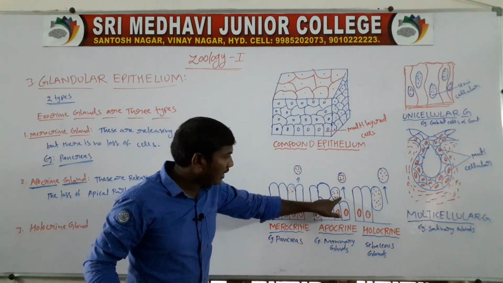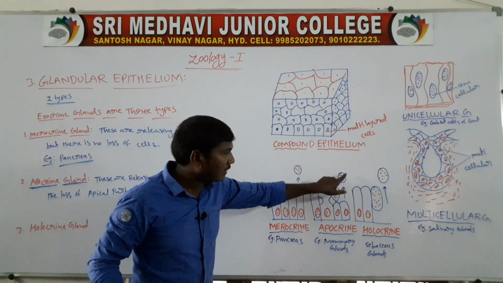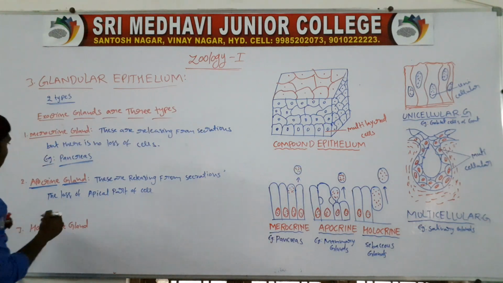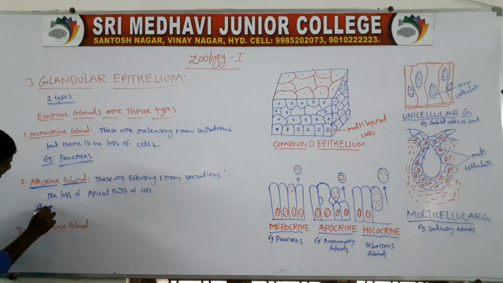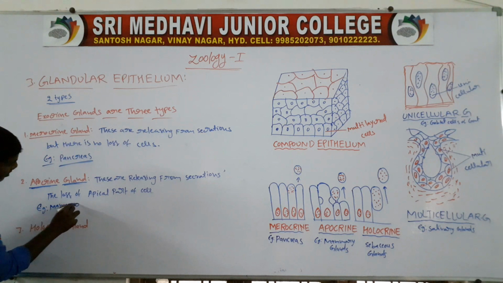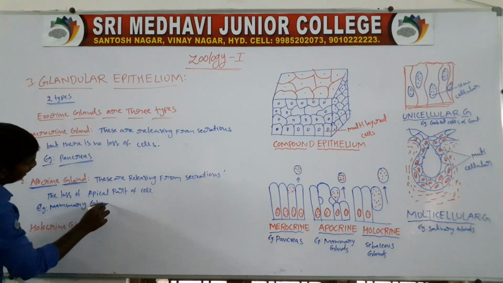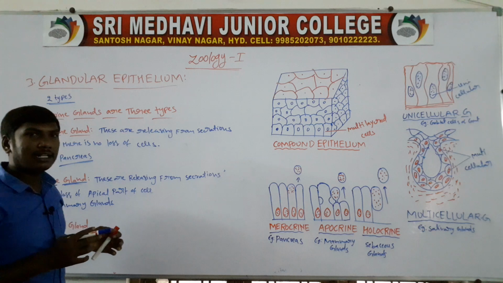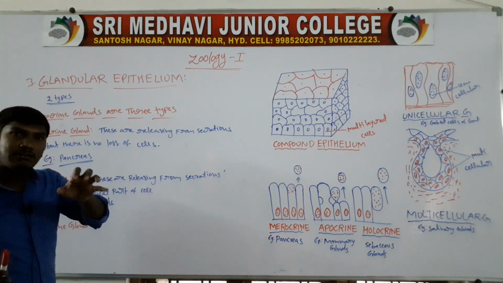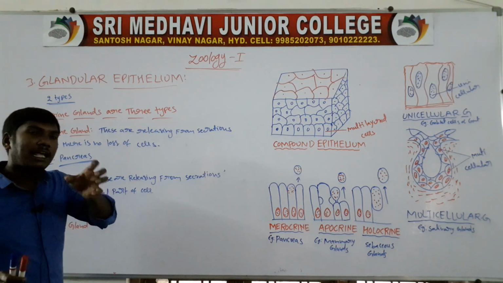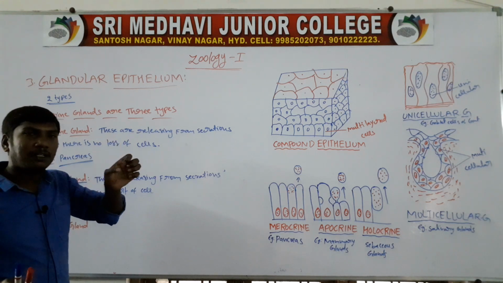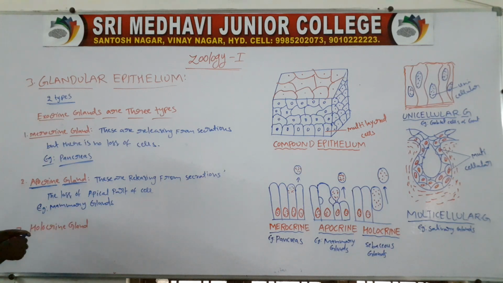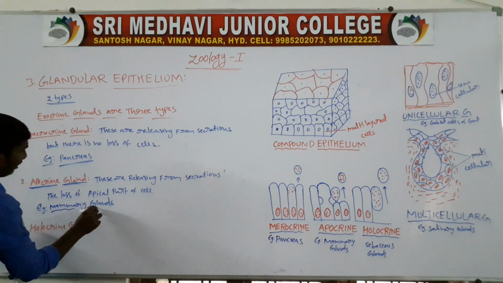So this is the diagram. The apical part of the cell is lost, and they release the secretions. Example, mammary glands. Mammary glands are apocrine glands. Apocrine gland means they release secretions, but the apical part of the cell is lost.